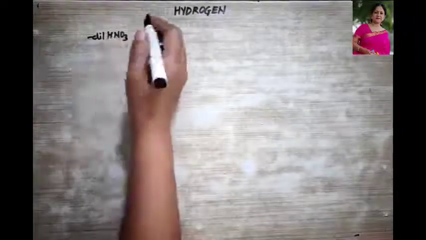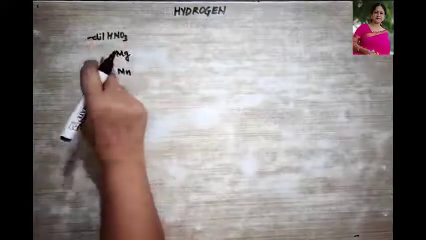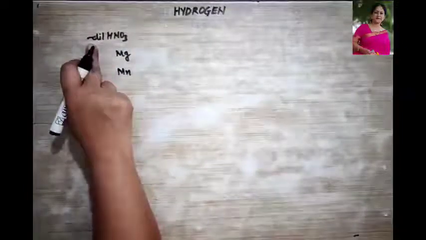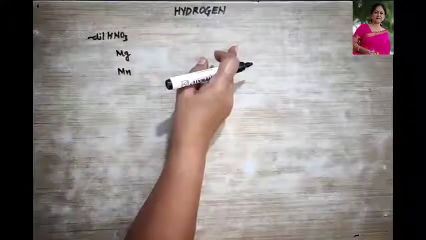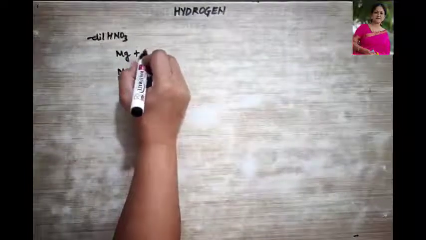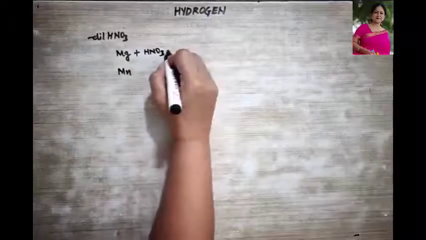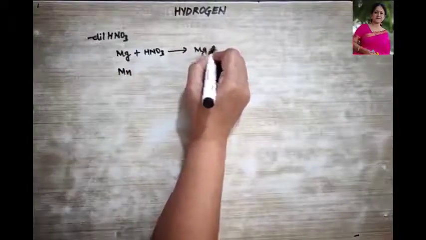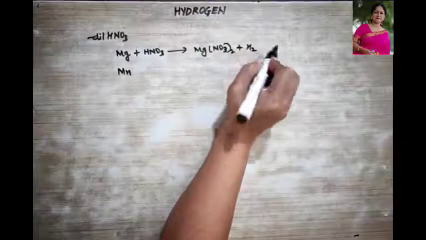But yes, magnesium and manganese are the only two metals which can react with dilute HNO3 to form hydrogen gas. So let's see this. Magnesium can be treated with 1% dilute HNO3, forming magnesium nitrate plus hydrogen gas.